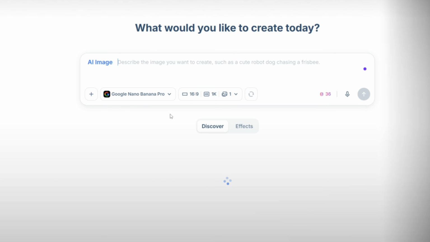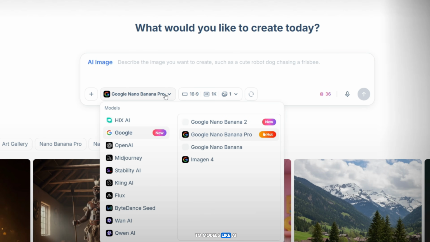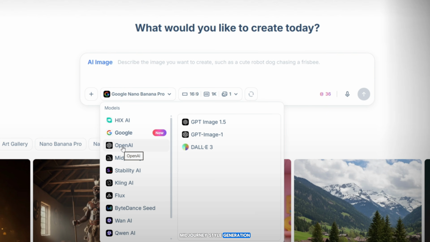HIX AI image generation, where you get access to models like HIX AI image models, Google Imagen and Nano Banana Pro, OpenAI DALL-E, Midjourney style generation, Stable Diffusion, Kling AI, Flux, ByteDance Seed, and Qwen AI. This allows you to create high-quality thumbnails, posters, and visuals easily.